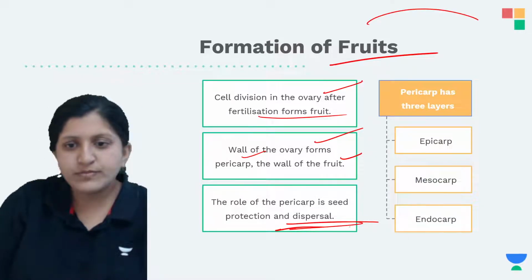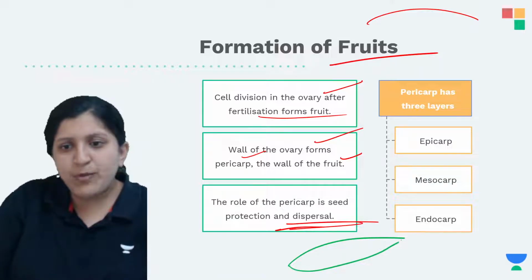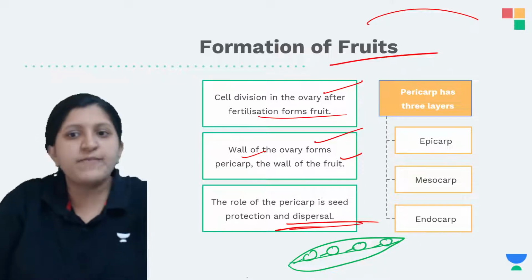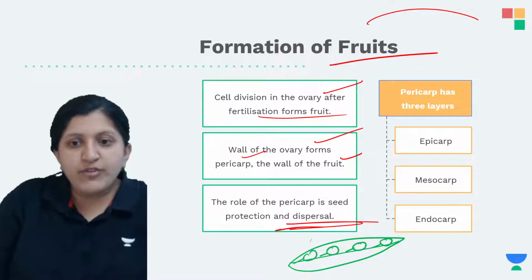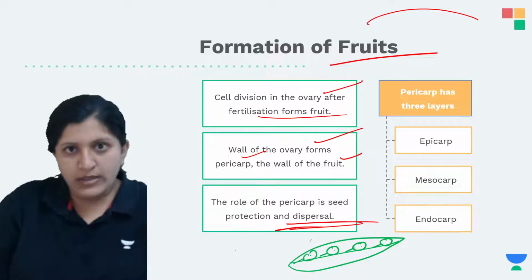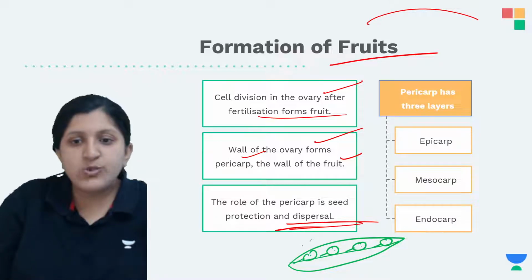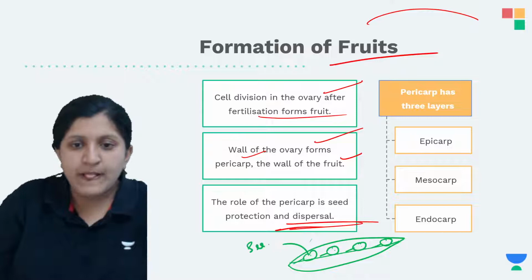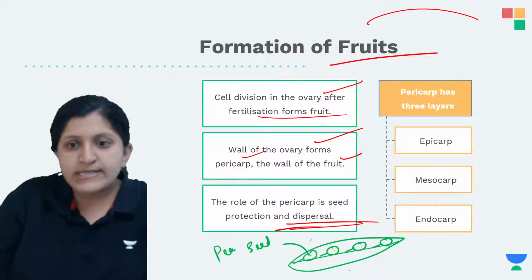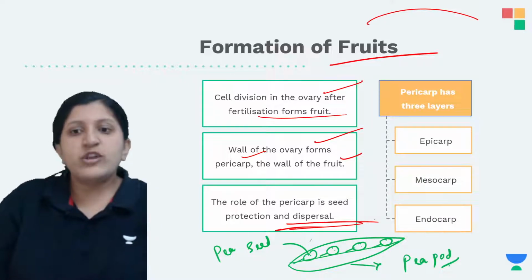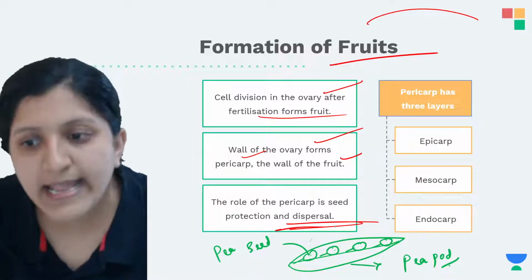Let's say there is a pea pod like this, and attached to the pea pod you can find a lot of peas inside. Now these peas, what you see here on the inner side, are attached, and these are basically seeds. This one is a pea seed, and this is a fruit, a pea pod. So now you can see there is a seed and there is a pea pod.